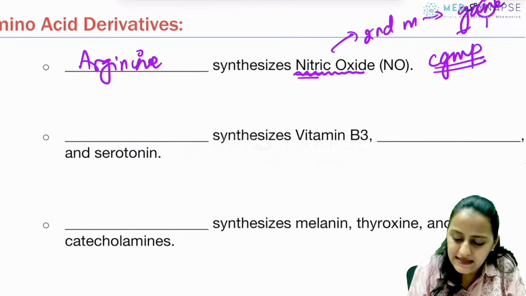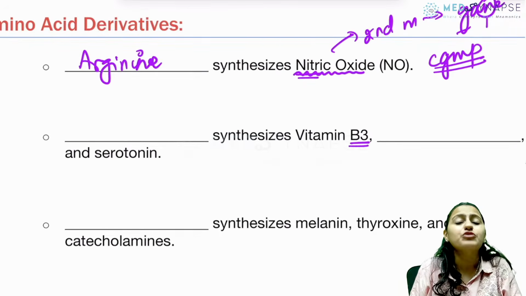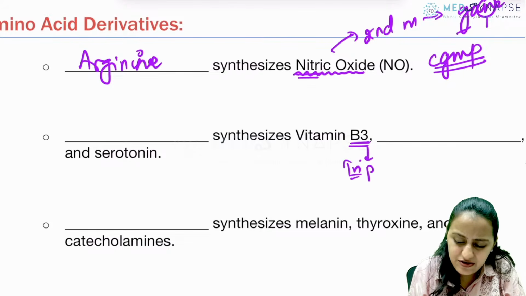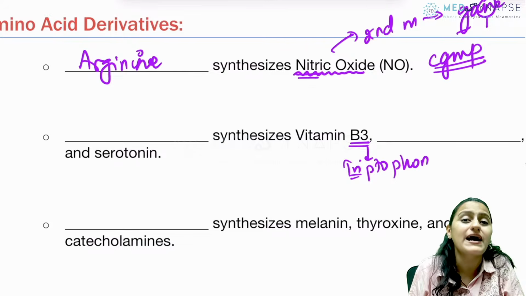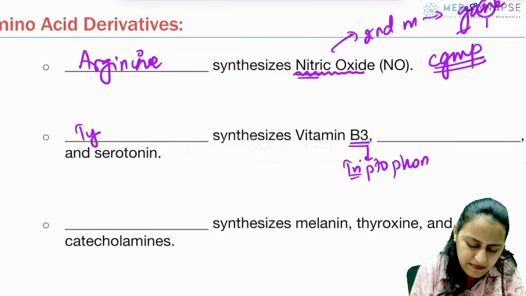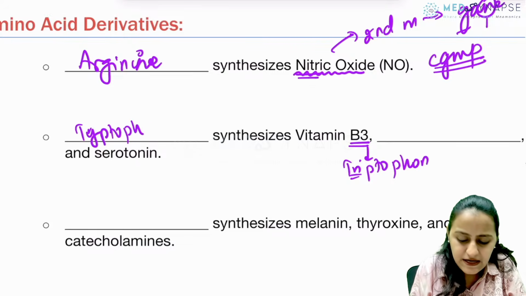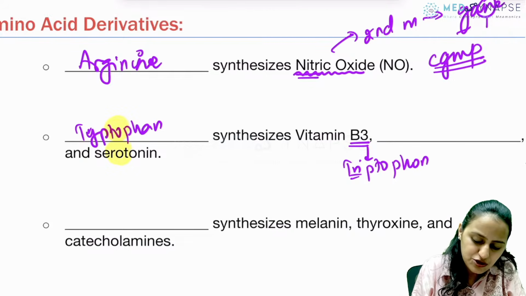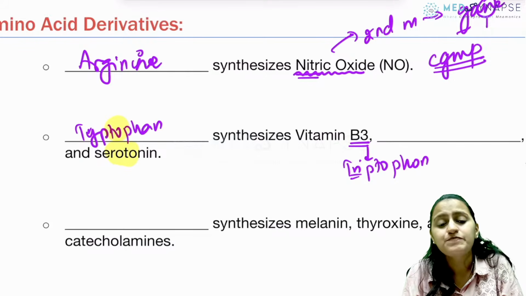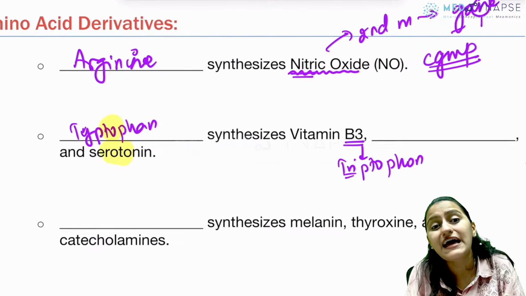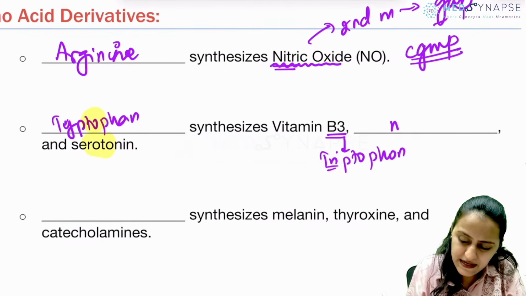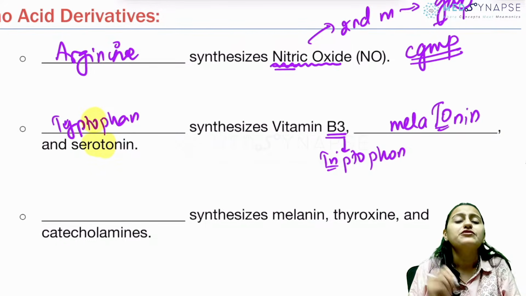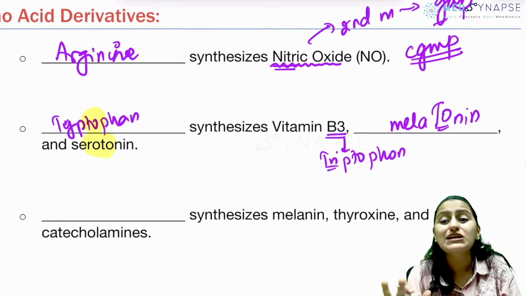Which amino acid synthesizes vitamin B3? So remember, 3 is tri. Tri is tryptophan. So the answer here is going to be tryptophan. Remember, trypto has TO, so it synthesizes seroto and what other compound? Is it melanin or melatonin? Please remember, it is melatonin. Okay? Trypto is melato, not melanin.